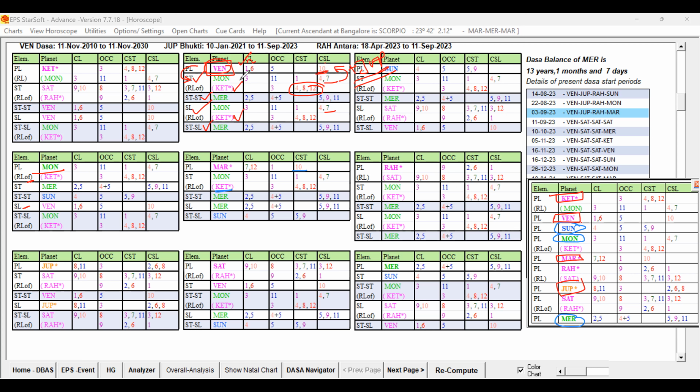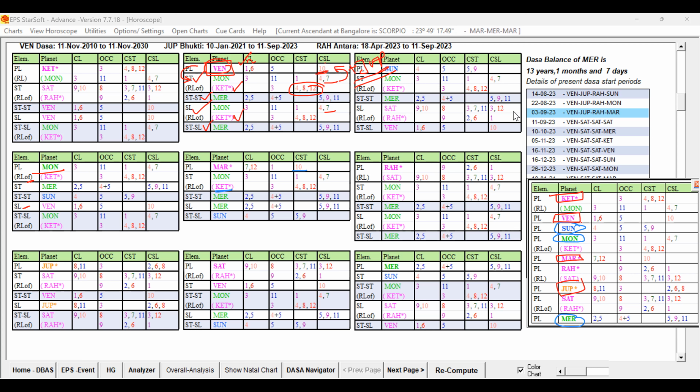If you look at only the star lord, sublord, all levels, all green color, yes, it is favorable for the marriage. Yes, it is favorable for the marriage. But we will not notice that unfavorable significations are also directly playing at the source level, indirectly through the second planet. And importantly, the support planets, Jupiter is influencing the star lord and sublord, right? That we will miss. So that we have to keep in mind.